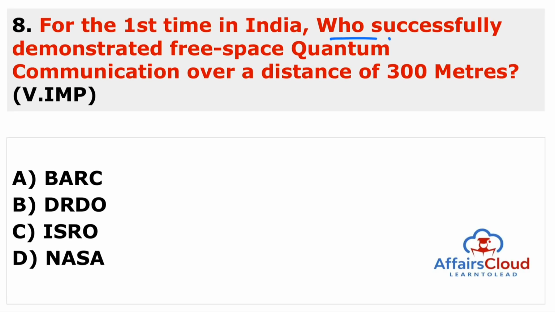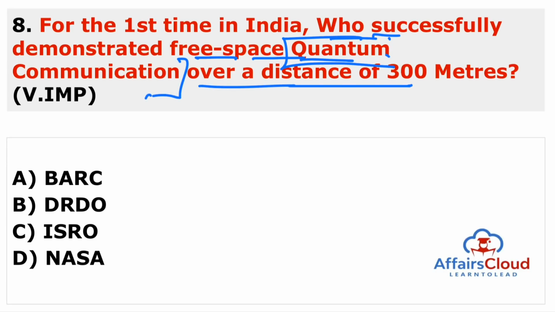For the first time in India, who successfully demonstrated free space quantum communication over a distance of 300 meters? The most important keyword under this question is quantum communication, because quantum cryptography is based on the laws of quantum physics, unlike conventional crypto systems used for data encryption, which rely on the complexity of mathematical algorithms. That is why it is considered future proof, since no future advancement in computational power can break a quantum crypto system. It is a safe and secure method.